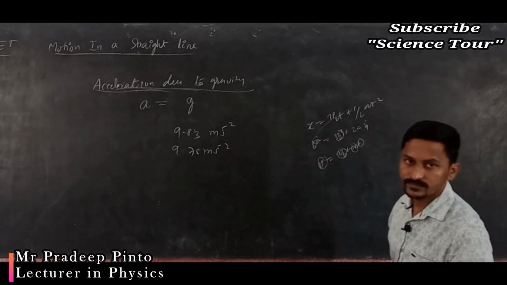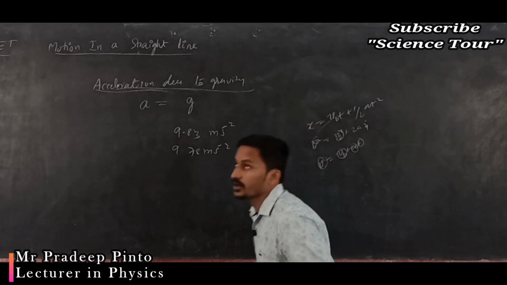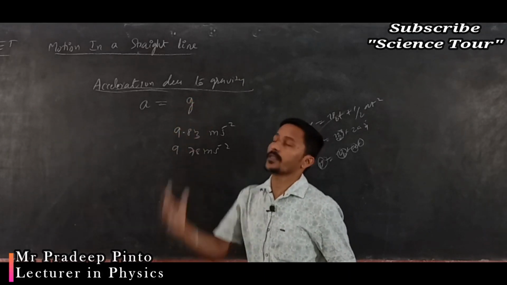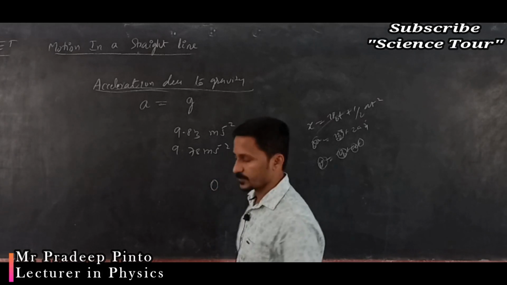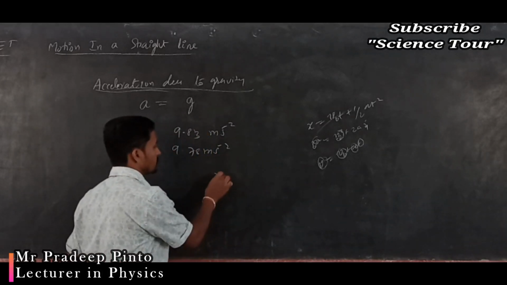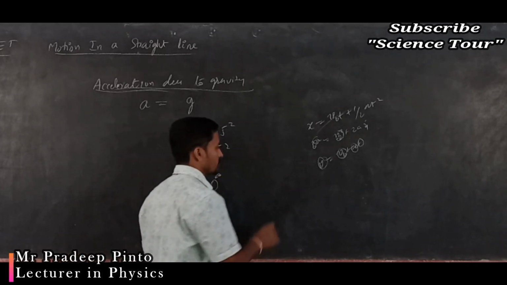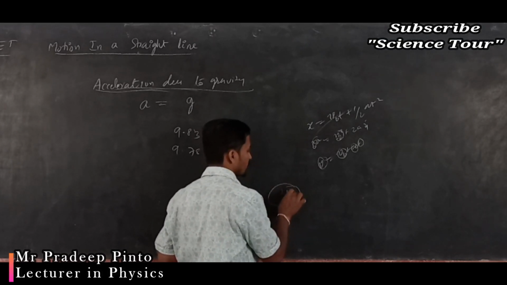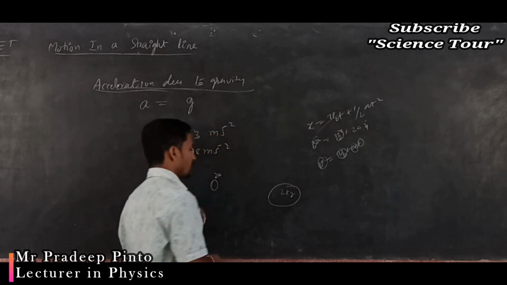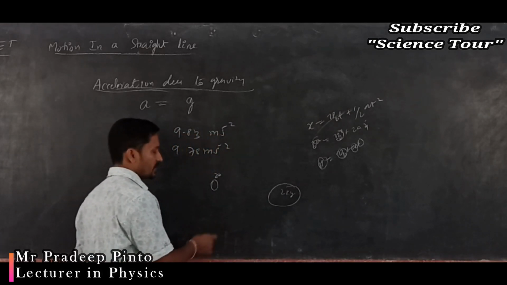No, nothing else. We are going to throw an object upward which has a small mass, for example 20 grams. Okay, with the same velocity you throw an object which is 2 kg. Okay, now you are going to drop them down.